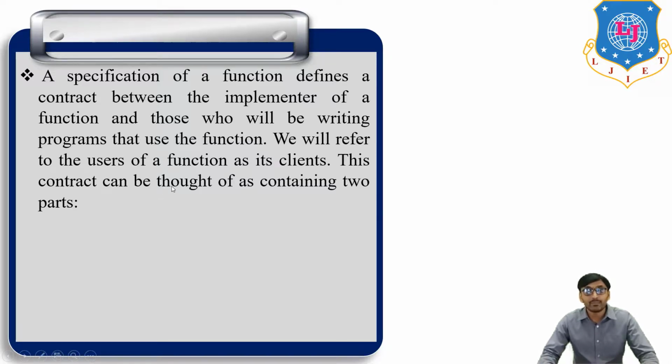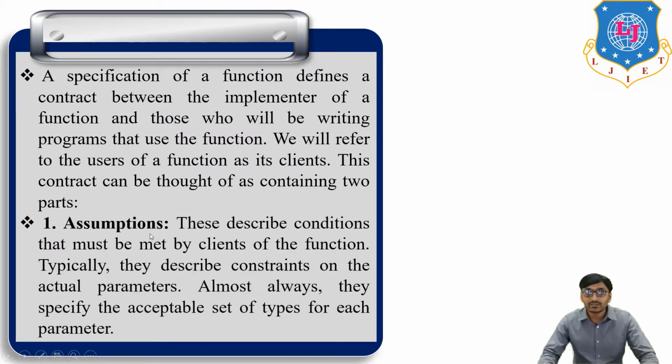This contract can often be thought of as containing two parts. First, assumptions: descriptions of conditions that must be met by the client of the function. Typically, they describe constraints on the actual parameters. Almost always, they specify the acceptable set of types for each parameter.